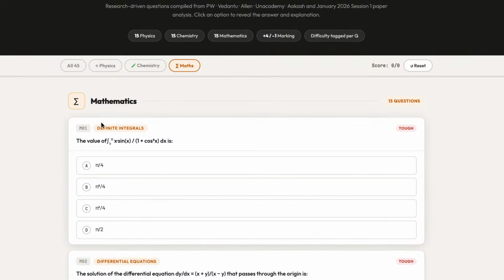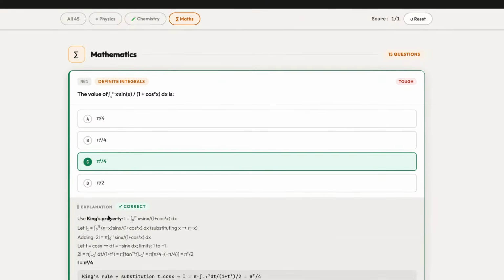Guys, please guess your answer. What will be the right answer for the first question? So we are not getting much responses, but still the answer will be pi square by 4.